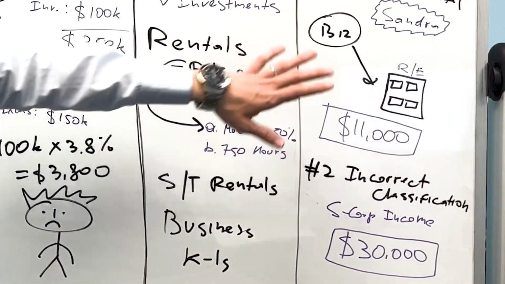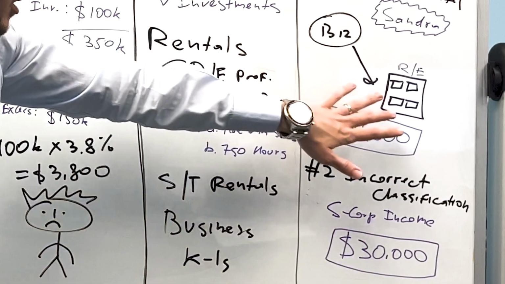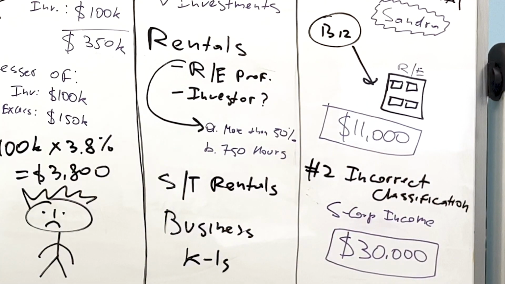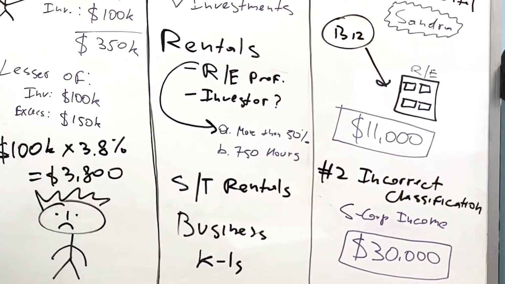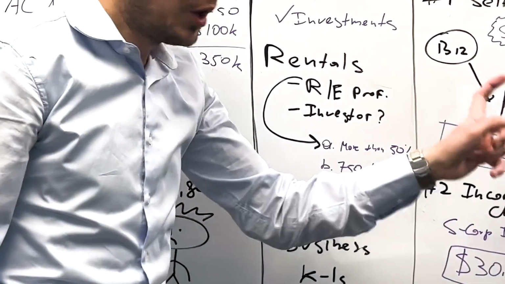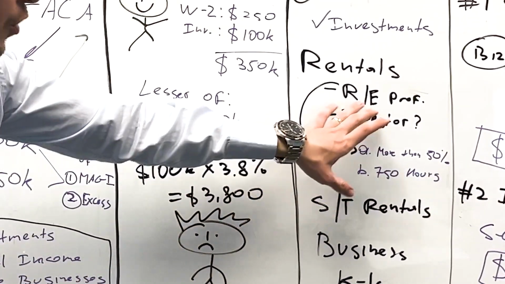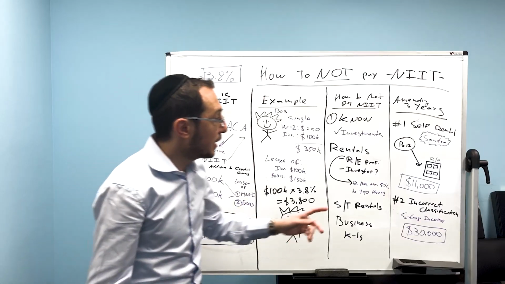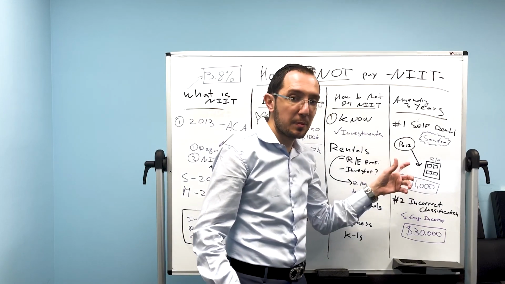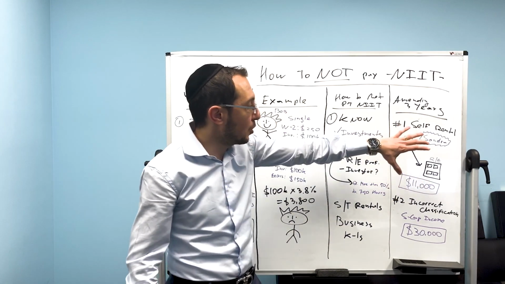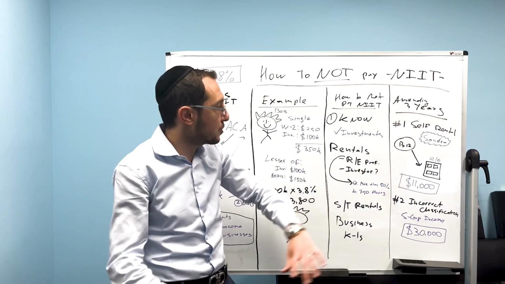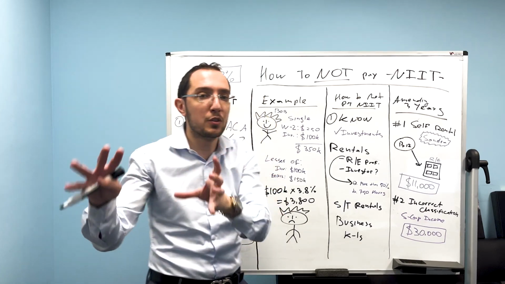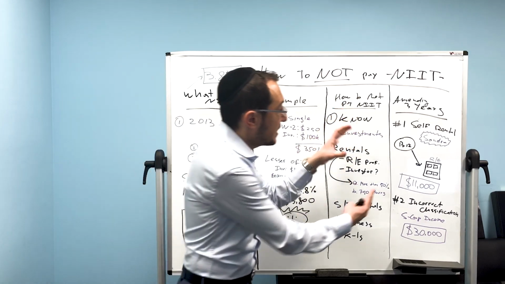I'm sorry, I'll take it back. She has a business and she has a rental property. The business is located in her rental property, so she basically rents to herself. So the IRS says, wait a second, you've got real estate, but you're not a real estate professional. You have to pay the dreaded 3.8% tax. But if your real estate is part of your business, meaning you're 100% owner of the business and 100% owner of the real estate, or you and your spouse, they're considered self-rental. I always talk about other benefits of having a self-rental tax strategy, but this is another benefit.